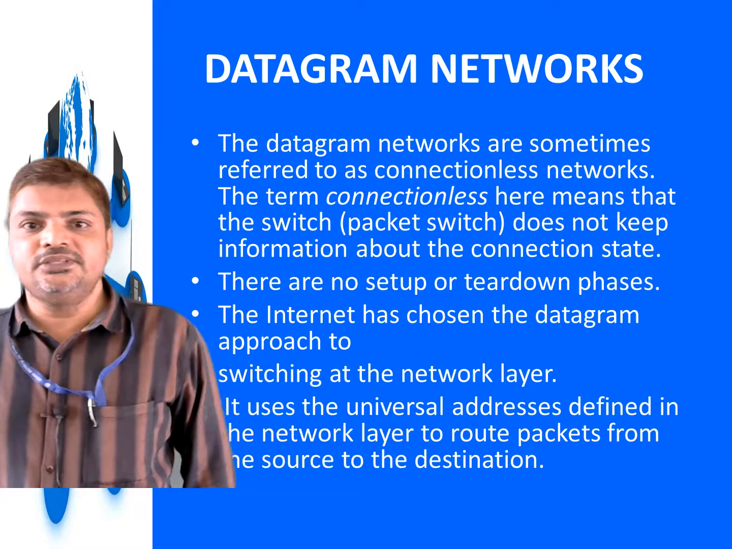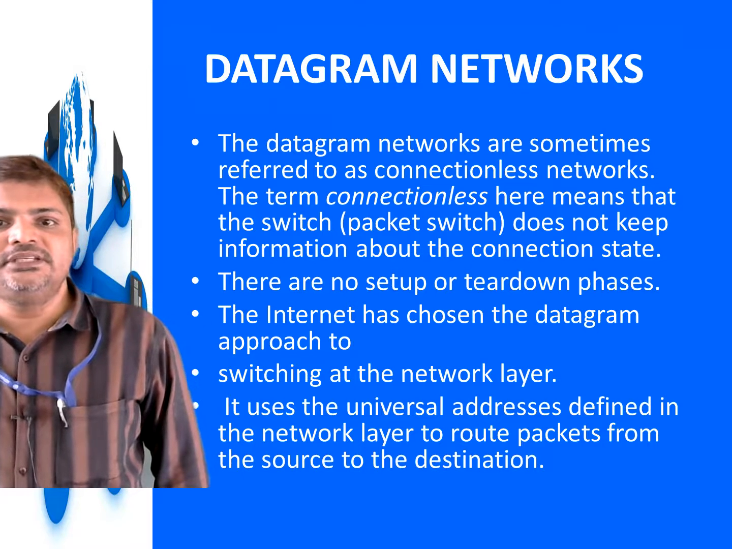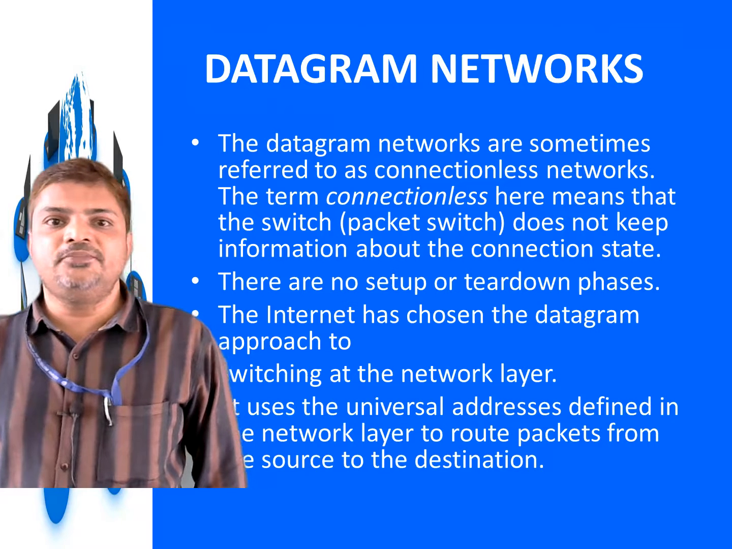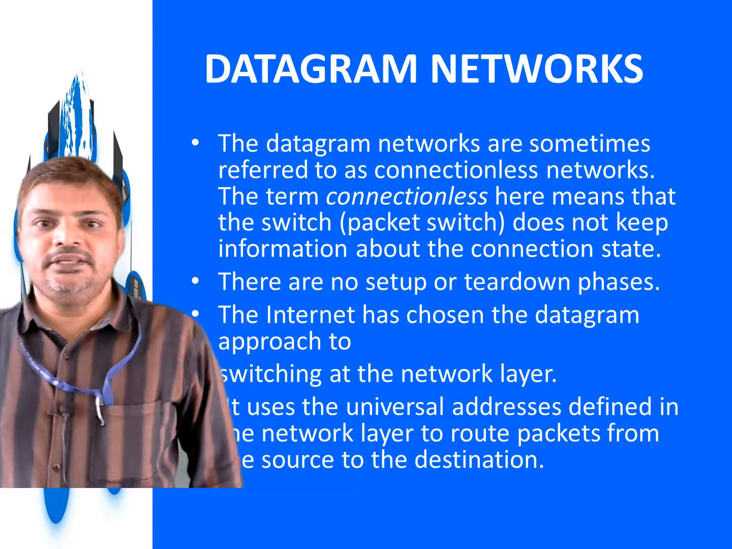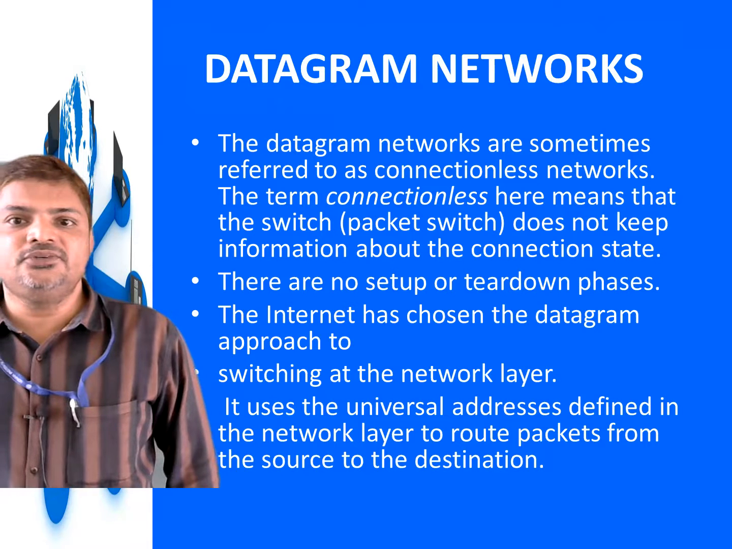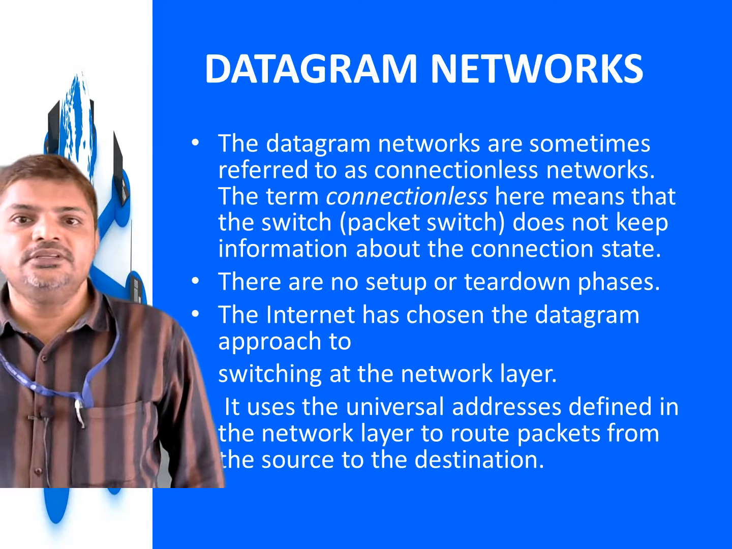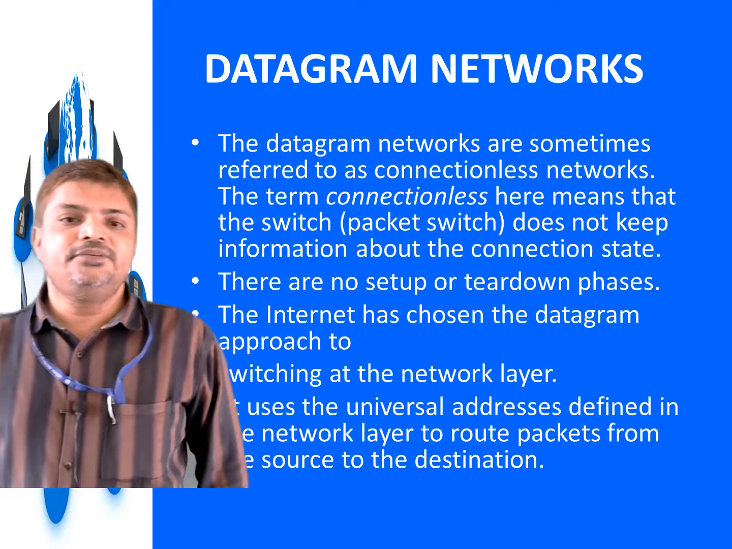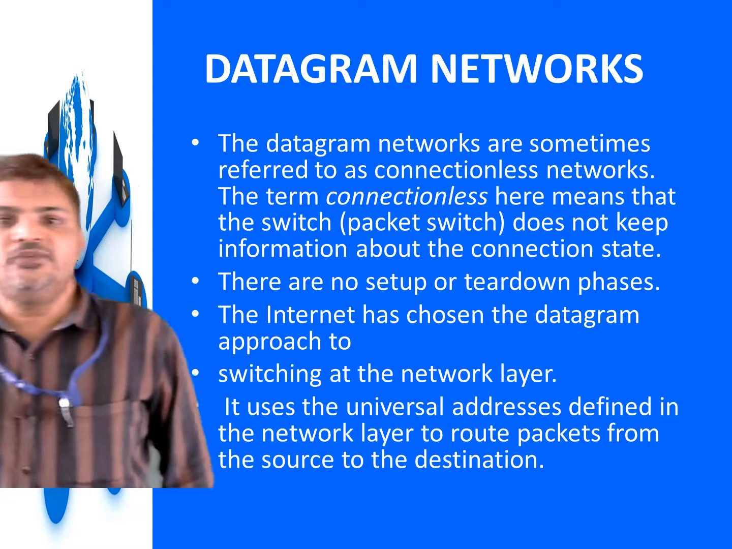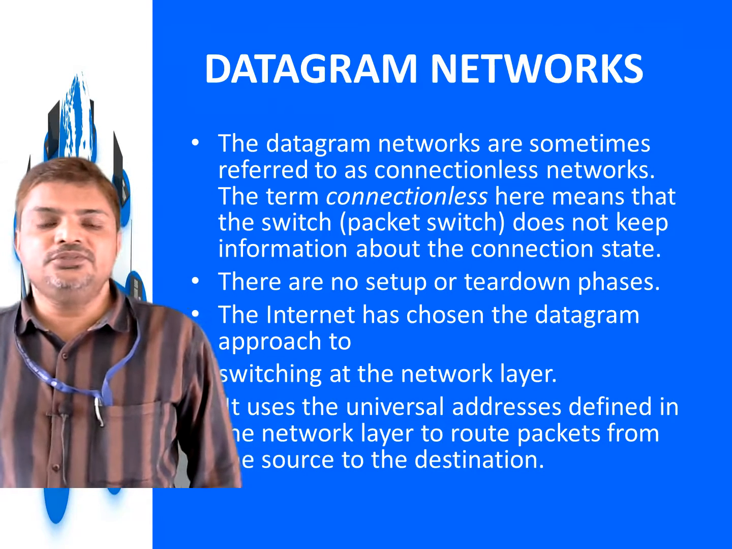The internet has chosen the datagram approach to switching at the network layer. It uses the universal address defined in the network layer to route packets from source to destination.